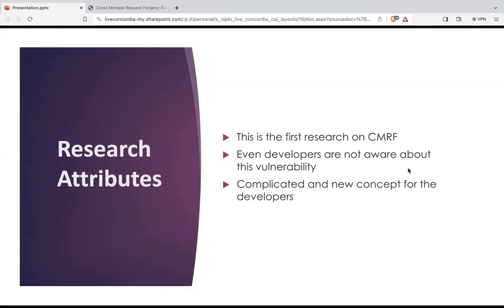It is basically a complicated process, and it is a new concept for developers also. So that's why this vulnerability has not been patched since then. We are still waiting for a patch. And yes, there are many. This vulnerability is basically based on the missing checks of the identity or app ID of the sender application.